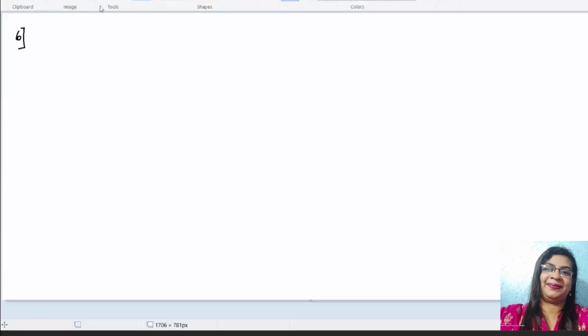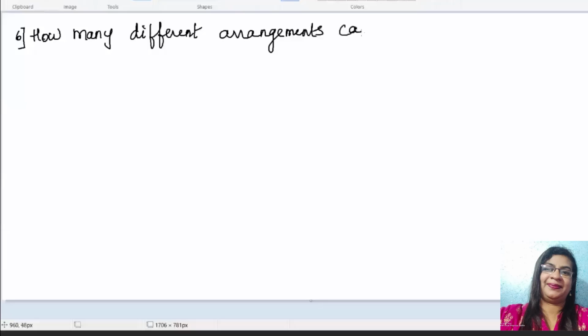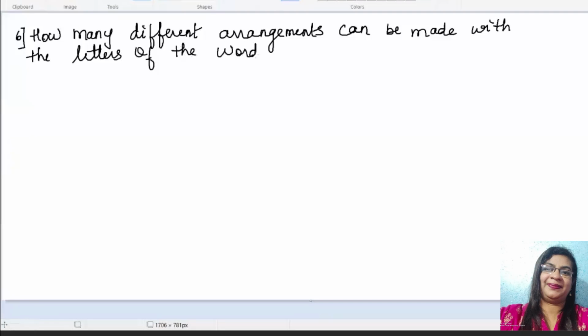Write the sixth question. How many different arrangements can be made with the letters of the word, in inverted commas, you write Monday. Write fast, okay?